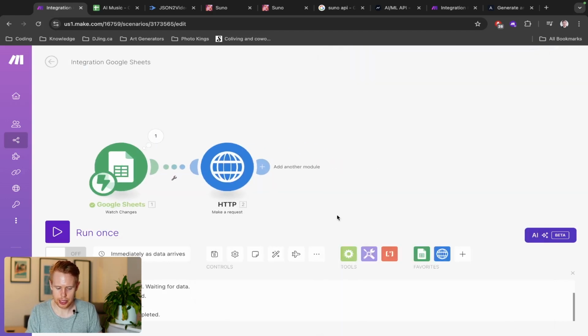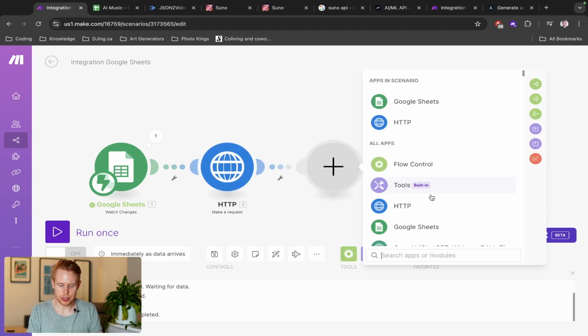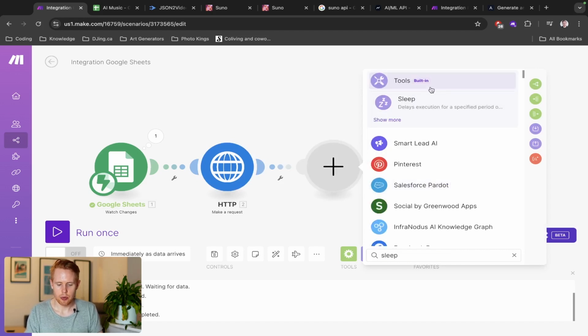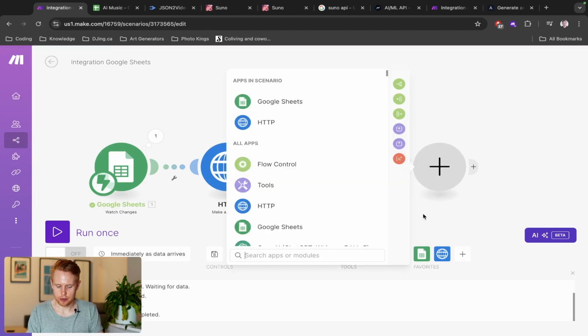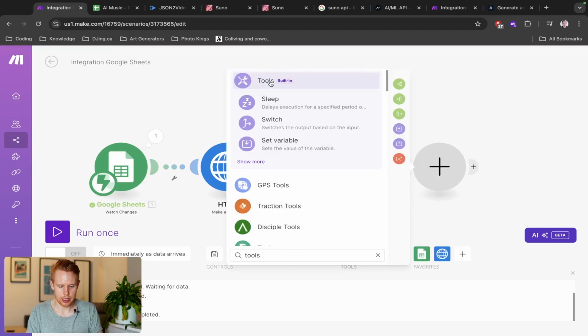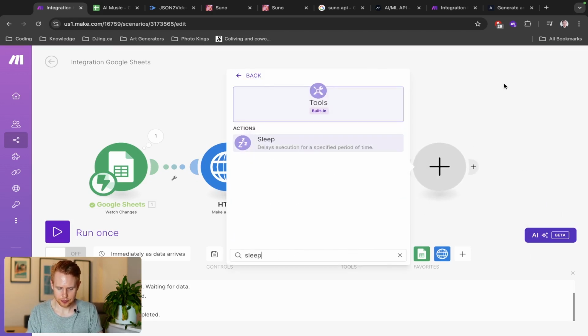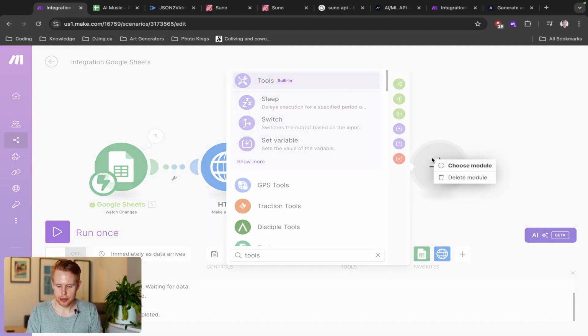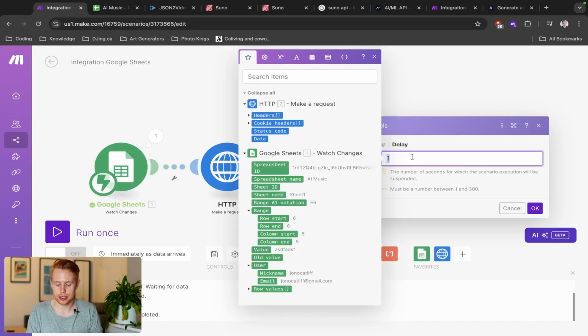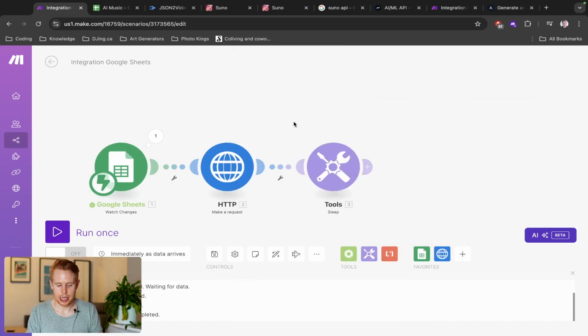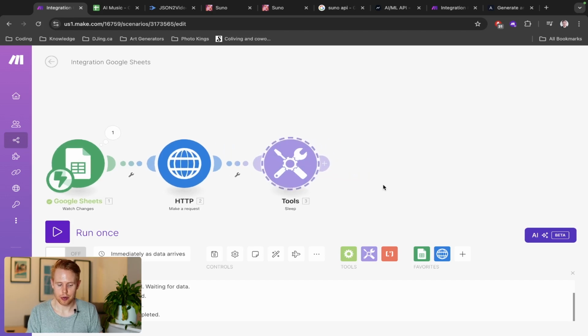We can click OK. And just before I run this, I'm going to set up the next couple steps here. We want to add in something called a sleep. So this is under tools, and then you can click on tools and go to sleep. Now, what sleep does is it delays this whole workflow for a set amount of time. You can define how long you want it to wait for. I'm going to choose 45 seconds. And what's going to happen is it's going to get here and it's going to wait for 45 seconds.